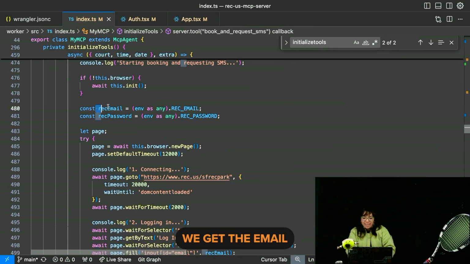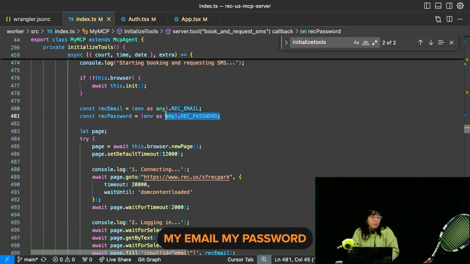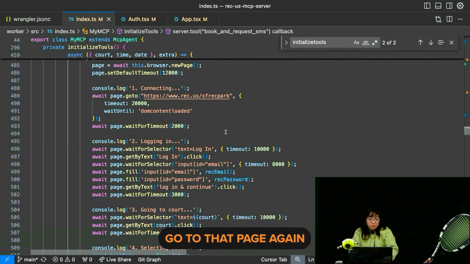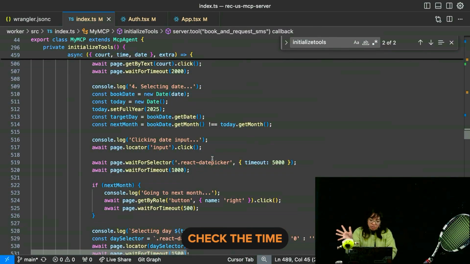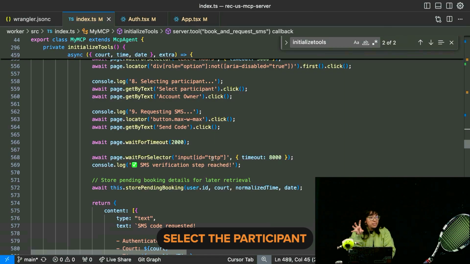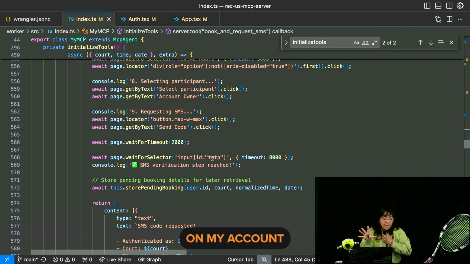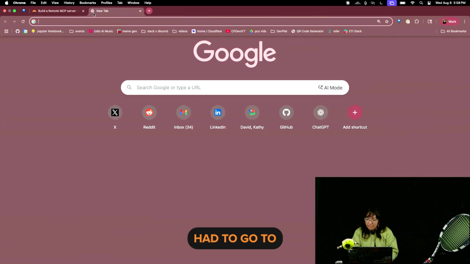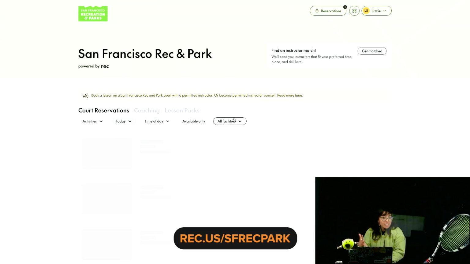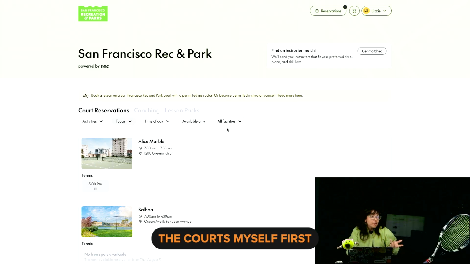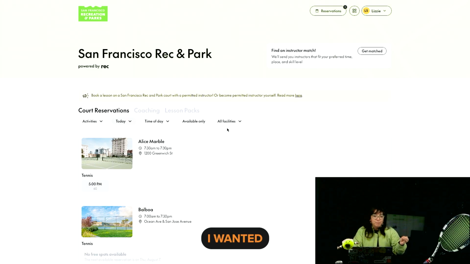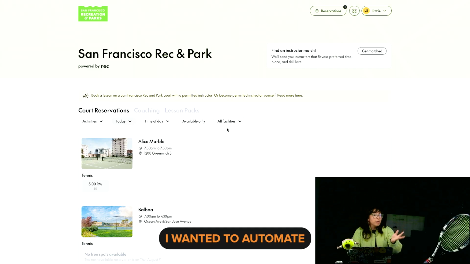Okay. We get the email and my password, so it can log in. Go to that page again, rec.us/sfrecpark, log in, check the date, check the time, select the participant. So it's me on my account. And these are steps that I had to go through myself. I had to physically go to the web page, rec.us/sfrecpark, and I had to try to book the court myself first. So I knew what steps I wanted the headless browser to take, that I wanted to automate.